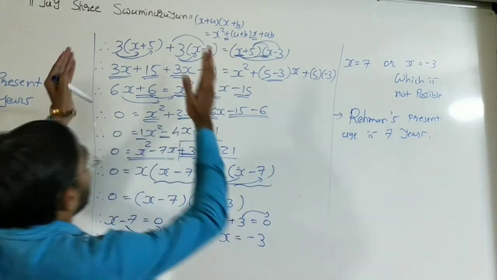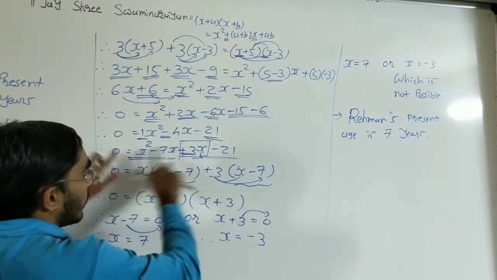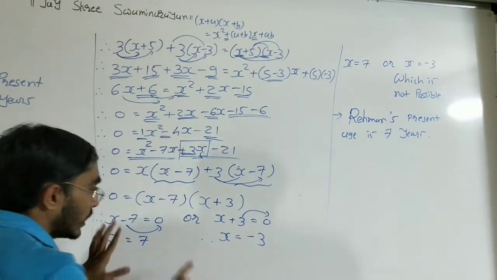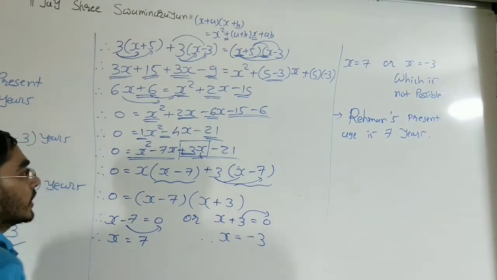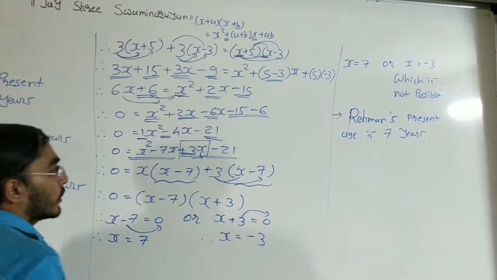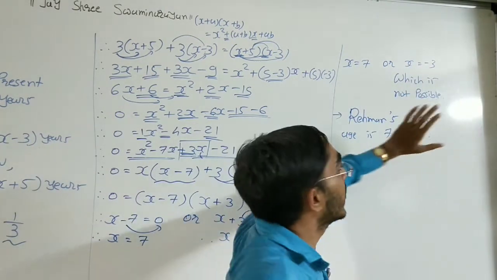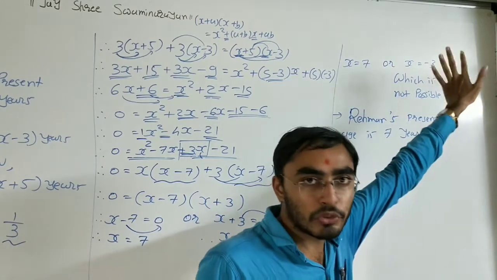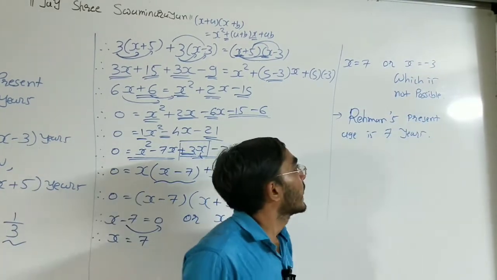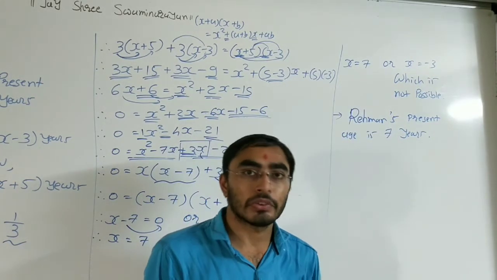After that we took the LCM here, and from that we found our quadratic equation, and we need to solve this equation. In this video we solved this equation by the middle term splitting method, and at last we get these two answers, and from that one answer is not possible because Raman's age cannot be a negative number, right? So Raman's age is equal to 7 years.